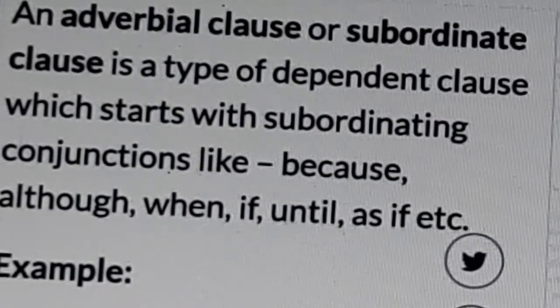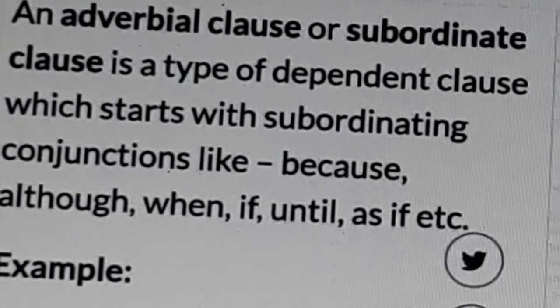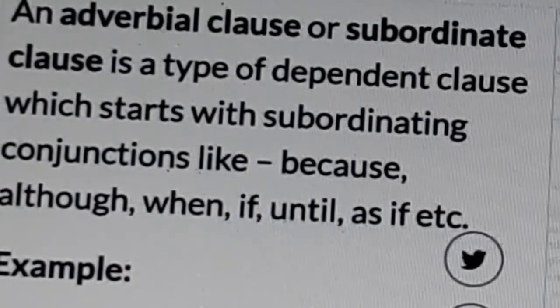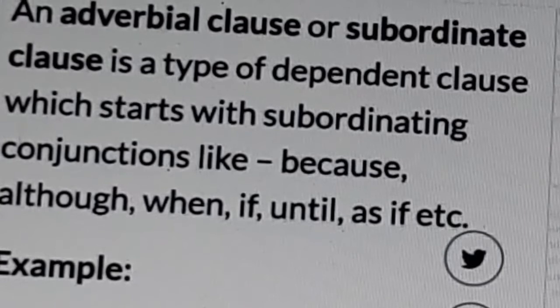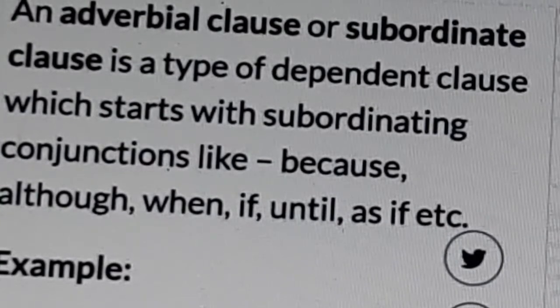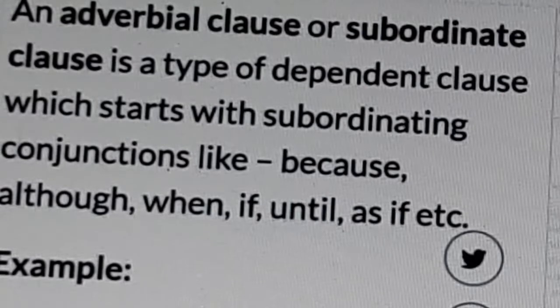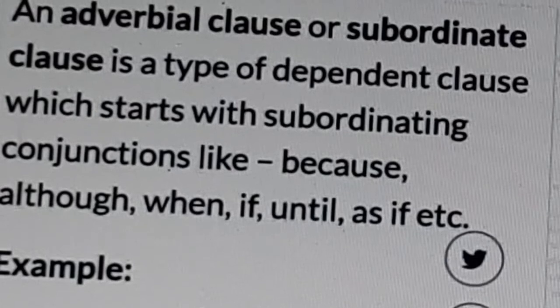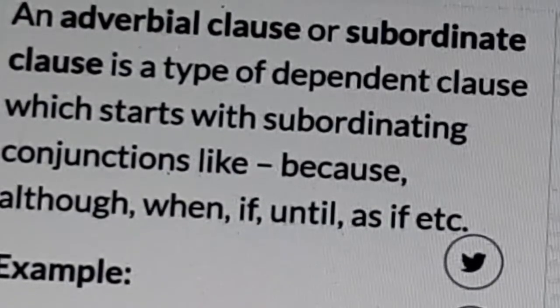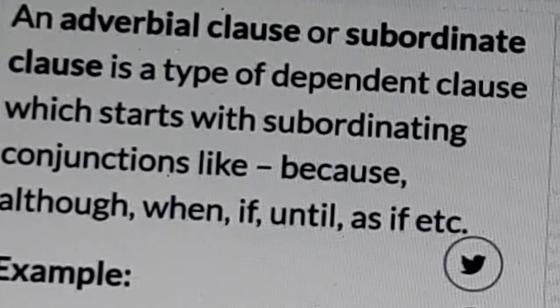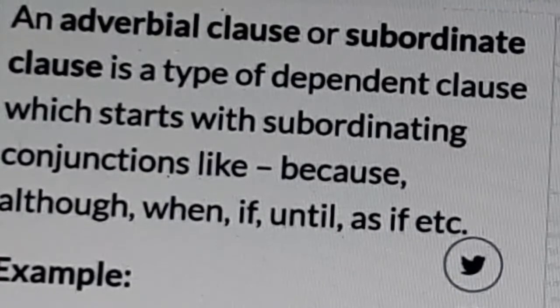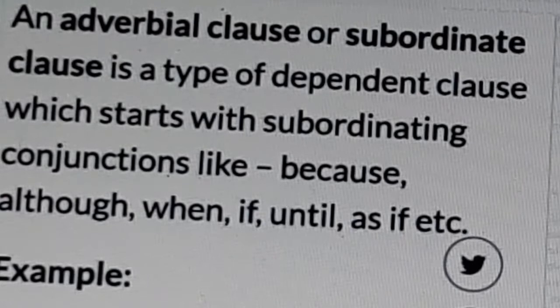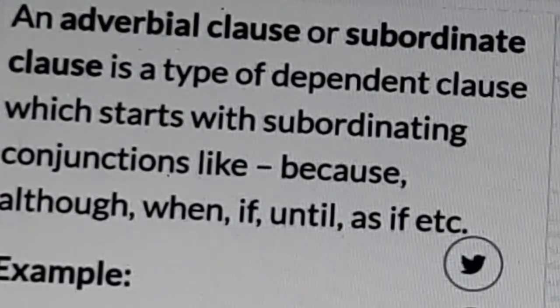It starts with subordinating conjunctions like because, although, when, if, until, as if, etc. These are all subordinating conjunctions used in complex sentences. Okay. I think you remember. These subordinating conjunctions are used in complex sentences.